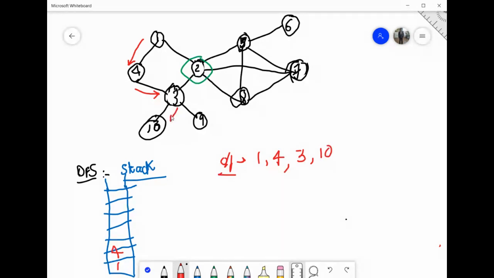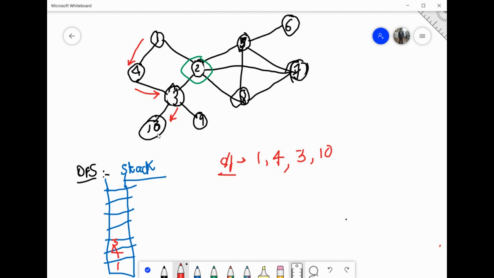So what should I push on this stack at this point? 3 obviously, right? Because whatever you have stopped exploring, you have to push that thing on the stack. So I will push 3 on the stack and I will start exploring 10.